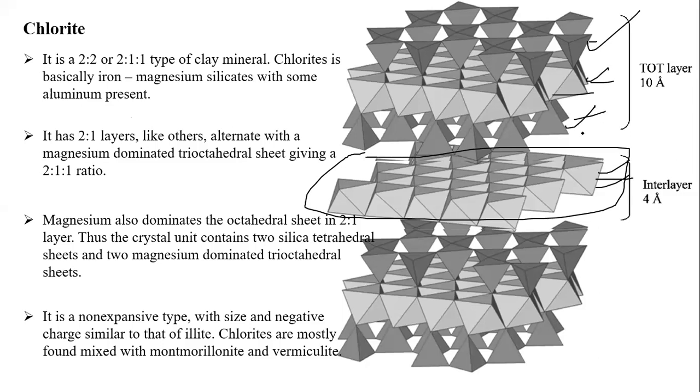Sometimes aluminum octahedral will be there. This is the condition prevailing in chlorite. And mostly this is a non-expanding type. Chlorites are mostly found mixed with montmorillonite and vermiculite. Mostly these chlorites are a mixture of montmorillonite and vermiculite. So this is the best example. Chlorite is an example for the 2:1:1 type of clay minerals.